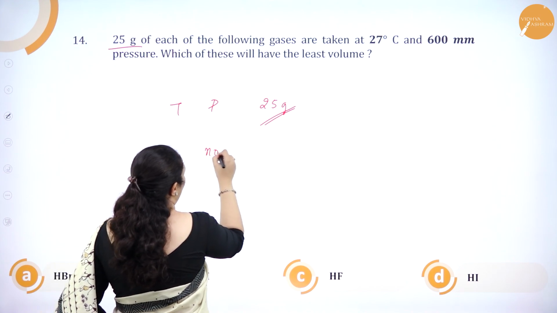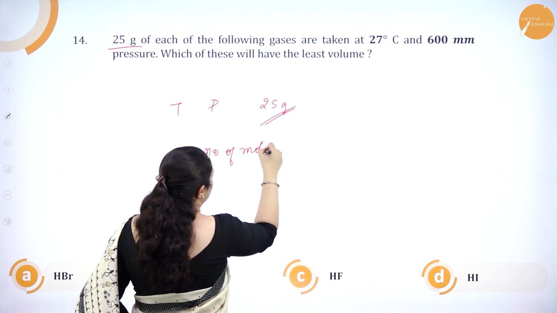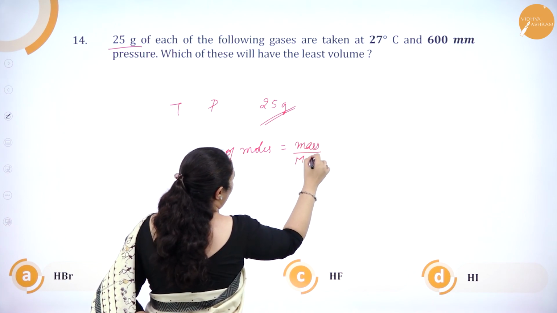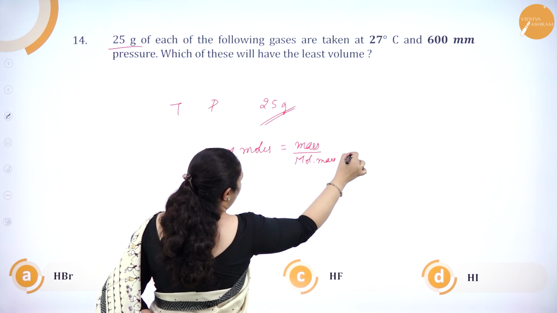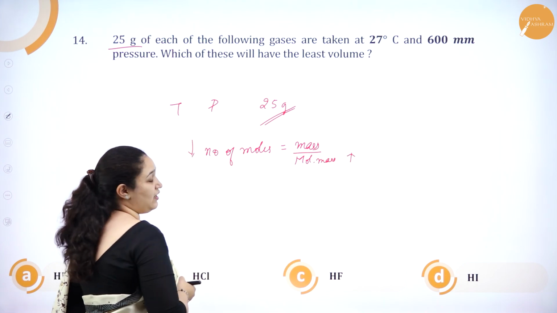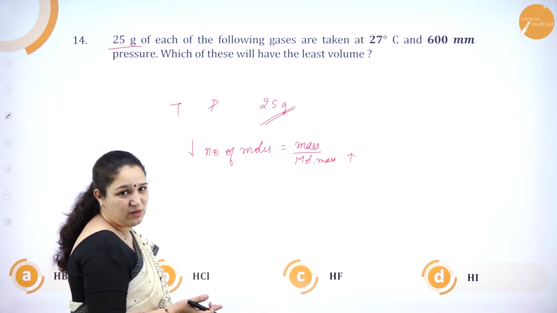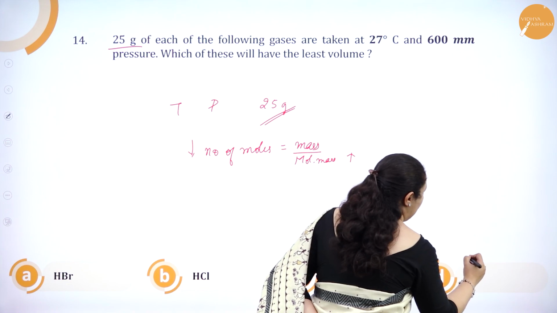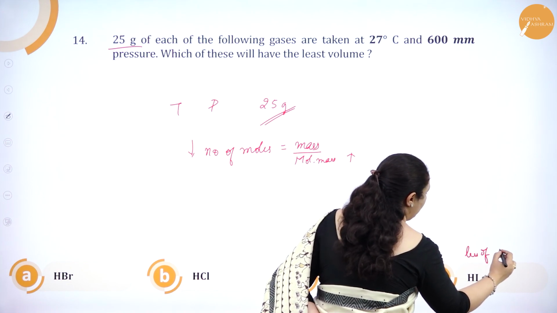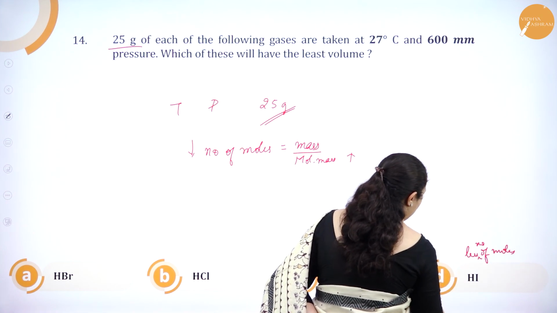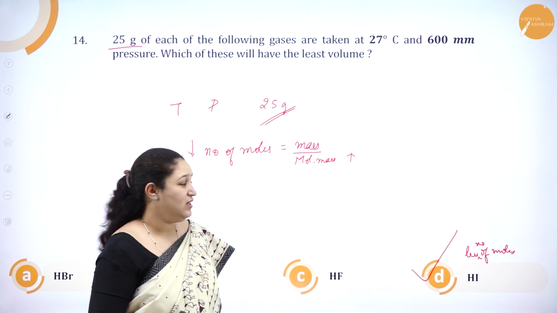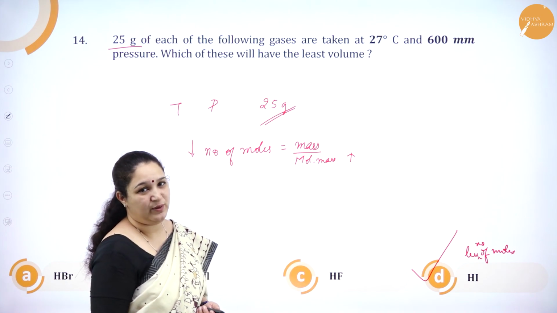So number of moles is mass by molecular mass. When the molecular mass increases, the number of moles decreases, because they are inversely proportional. So obviously hydrogen iodide should have the least number of moles, so that will occupy the least volume. So the answer is hydrogen iodide.